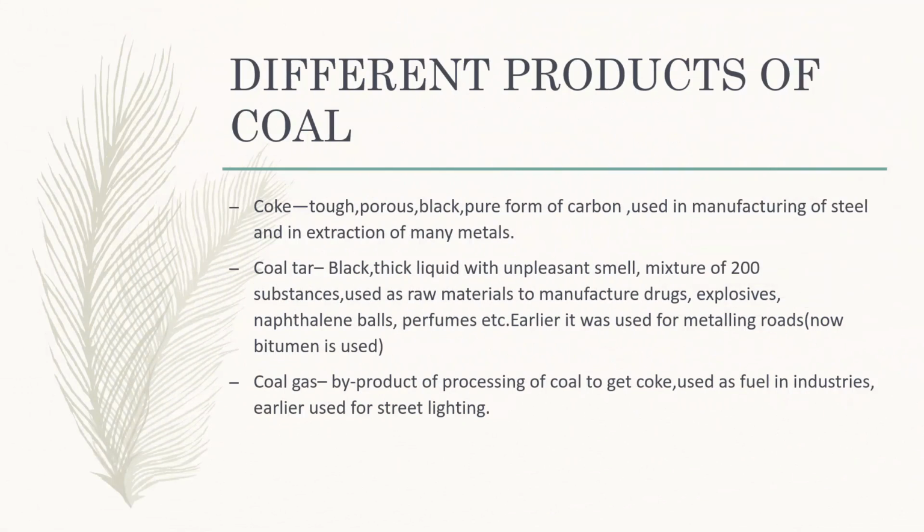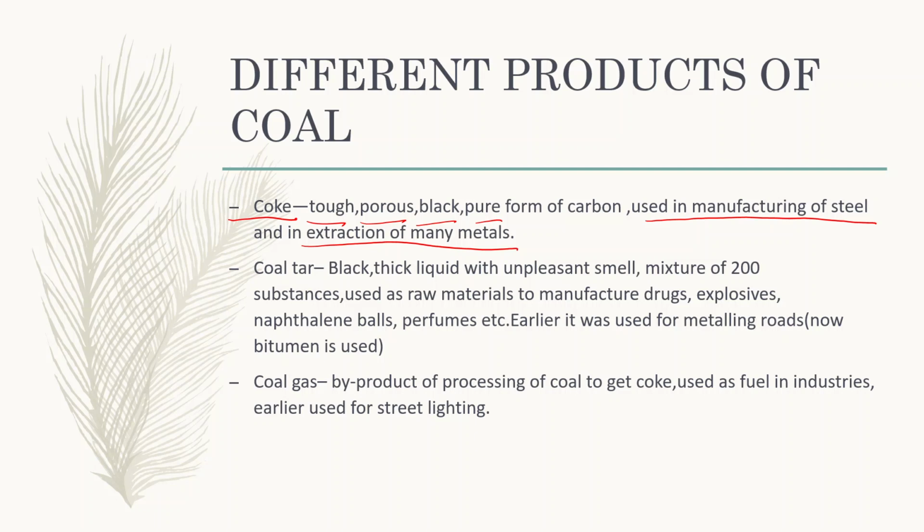So, the next topic is different products of coal. The first product that is obtained in the destructive distillation process is coke. Coke is a tough, porous, black, pure form of carbon. So, coke is the purest form of carbon, used in the manufacturing of steel and in the extraction of many metals. So, what is coke? It is a very tough and porous substance. It is black in color and it contains the pure form of carbon.